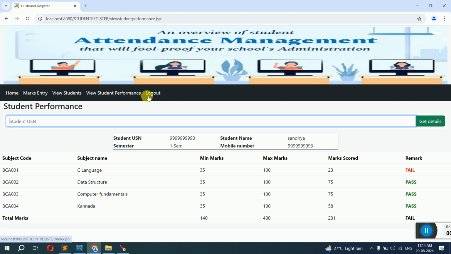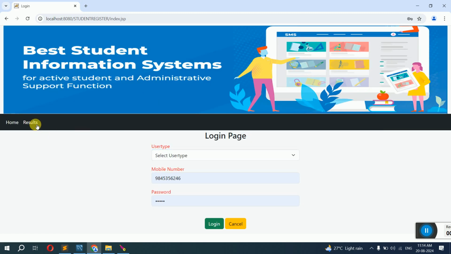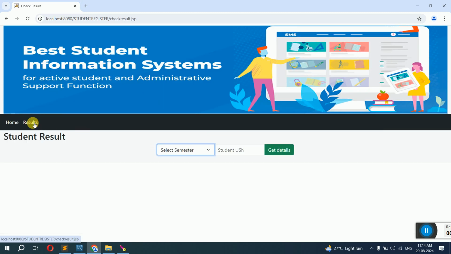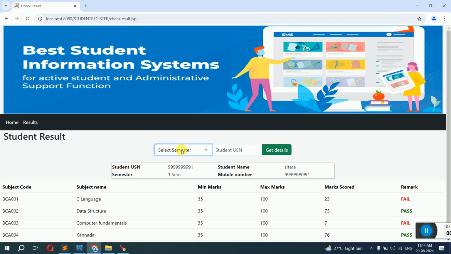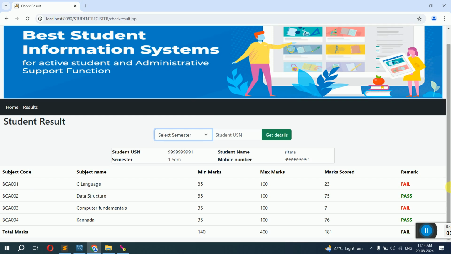If the student wants to view the result, they will have an option outside itself. Click on result. Here they will enter which semester they want to view, and they will enter the register number. They will get the data in this case. Got that point? So this is how you have to do it.